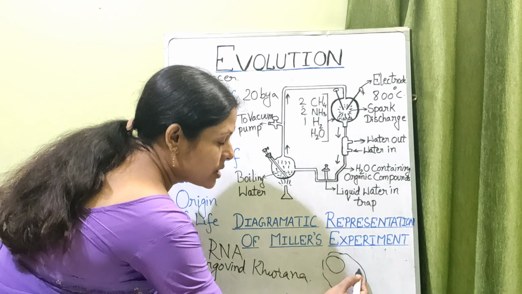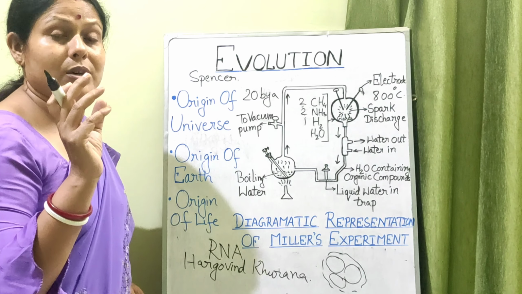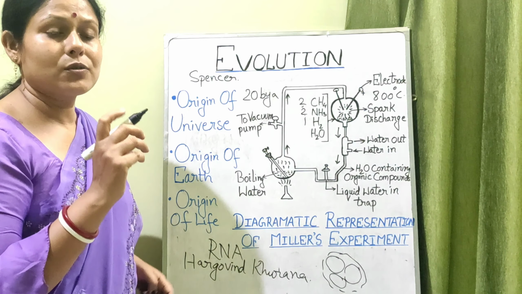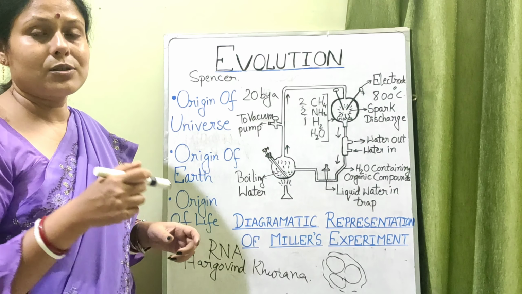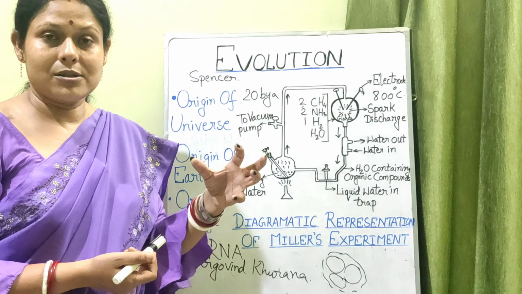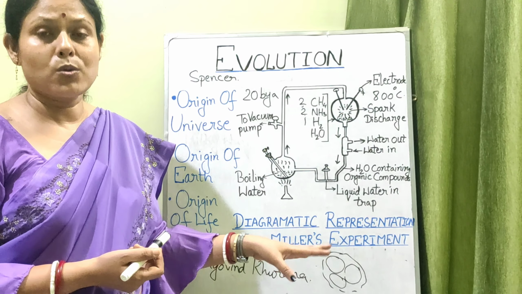In this colloid there was an accumulation of larger, higher molecular weight particles, like proteins or carbohydrates, in a spherical mass-like structure, and they named it coacervate.